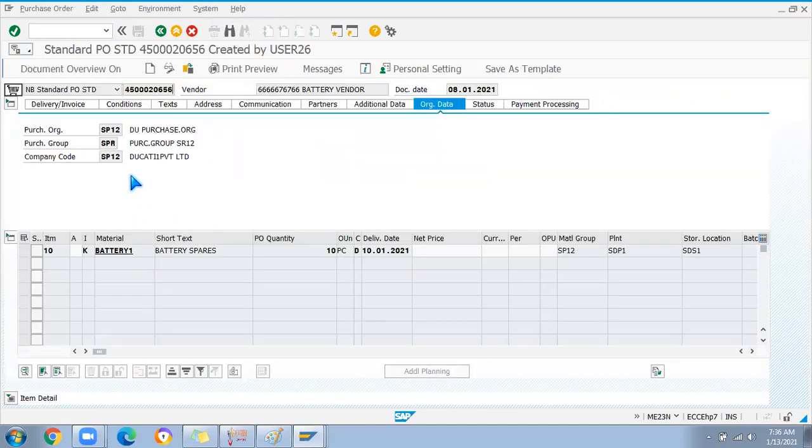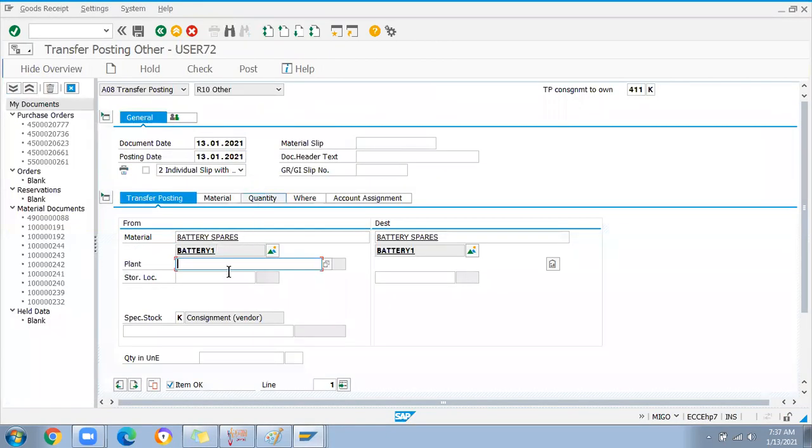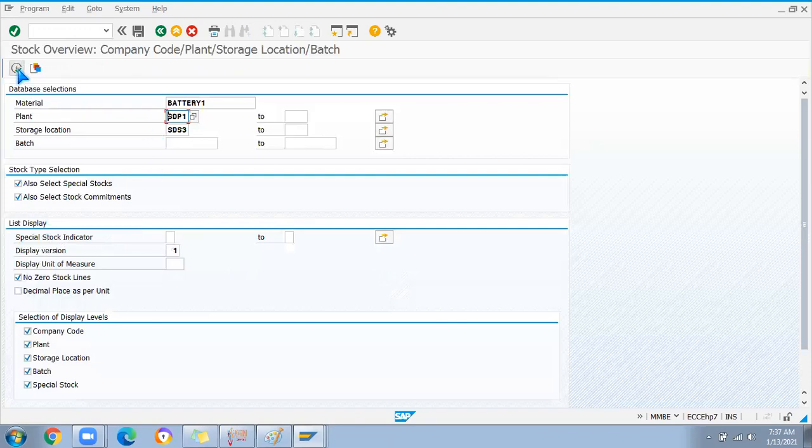What is the plant? Wait, SDP1, right? SDP1, yeah. SDP1 and SDS3. SDP1, SDS3. Okay. So the vendor number I need to add here. How to get the vendor number?